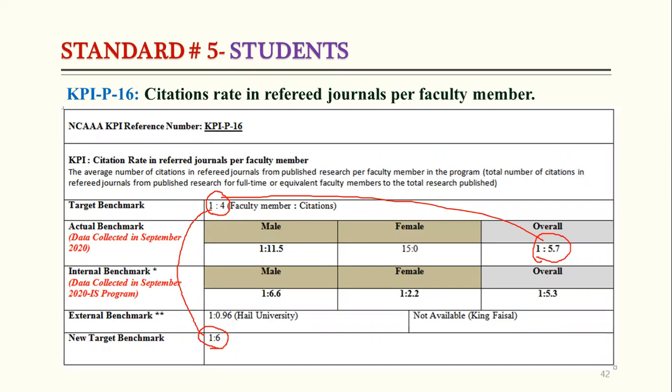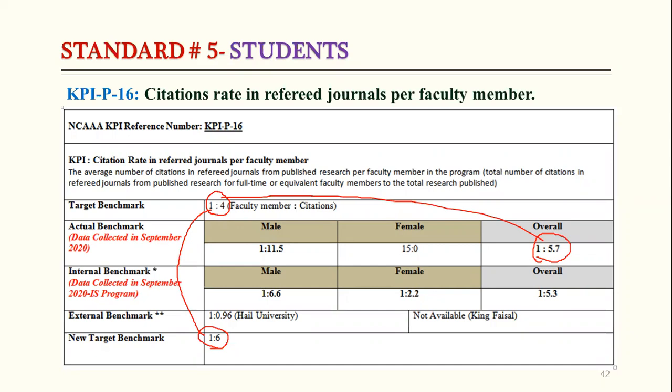Yes, that is true. But according to the description, and if you see the Hail University, they have also done the same. We tried to get that from King Faisal, but it was not available. For some other universities also we have seen they have calculated the average, not for the individual. Okay, Jazakallah khair. Thank you so much. We have to carry on like this because here we are not allowed to put a long list. Suppose 15 faculty members, so 15 columns if we make. So we have to put the average only.